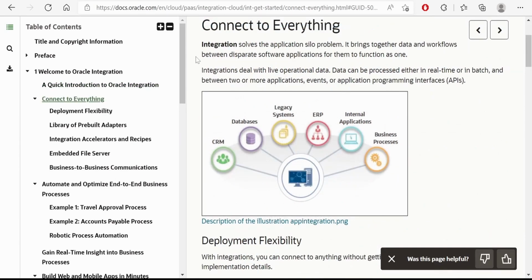Now if you click on connect to everything, here with the pictorial description, it says we can solve the application silo problem, in that it brings together data and workflows between disparate software applications for them to function as one.